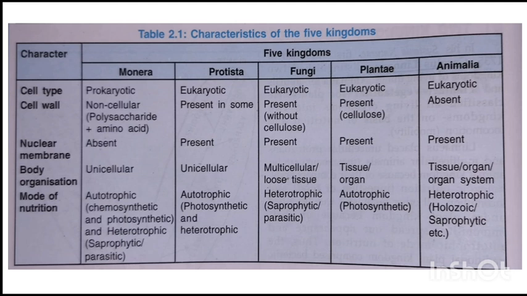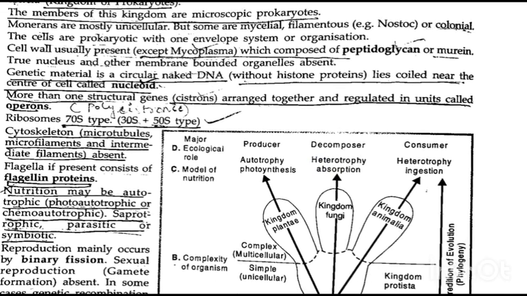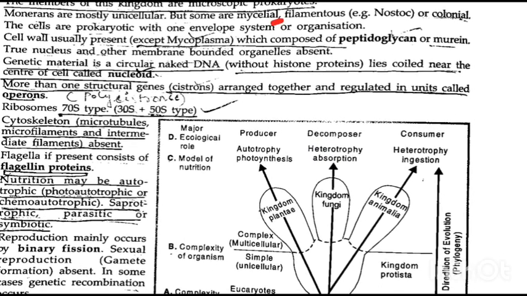Okay, next. At first about Monera. Monera is commonly called the kingdom of prokaryotes. The members of this kingdom are microscopic prokaryotes. Monerans are mostly unicellular, but some are mycelial and filamentous, as in Nostoc.